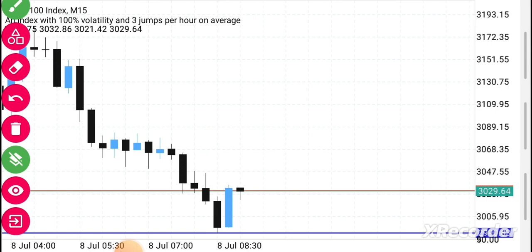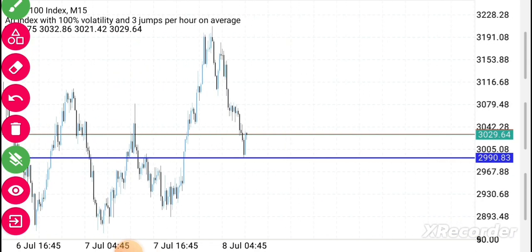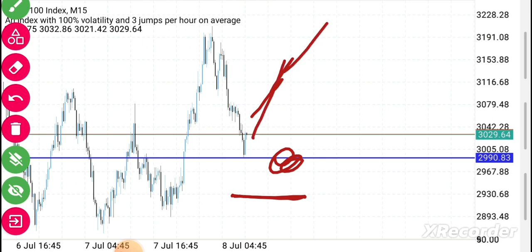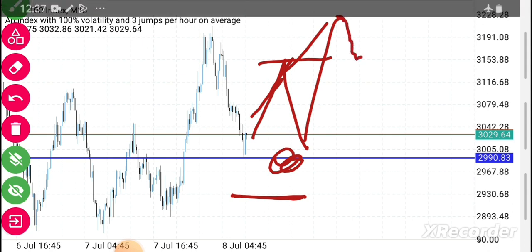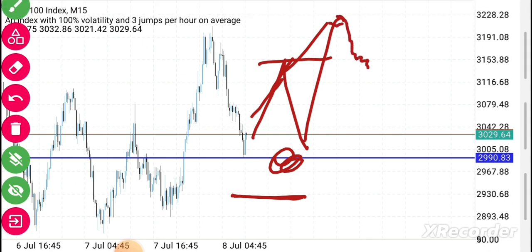We have to wait for the market to come and break this zone and break this key level. If they break that key level, then we will bring the market down. That is all we need. We have to wait. If the market goes up, we don't care. If the price goes up and makes a high, comes back and makes a low, fine. And then we wait for them to break this to confirm that the market is now trending up. So if it immediately starts coming down, we mark our previous lower high. We wait for it to come and break it, and then we execute. Are you getting the point?